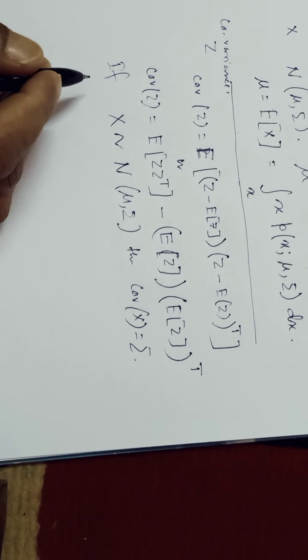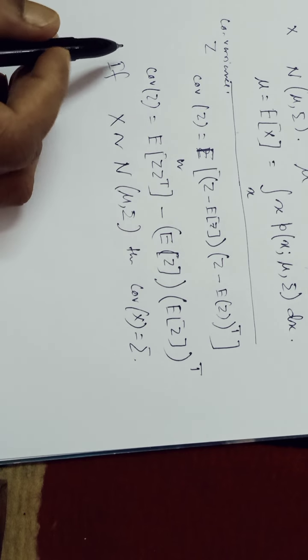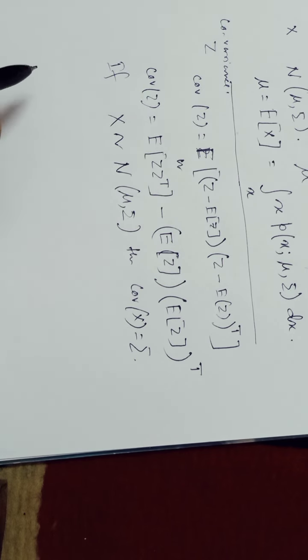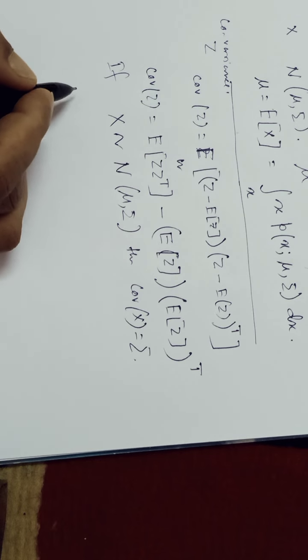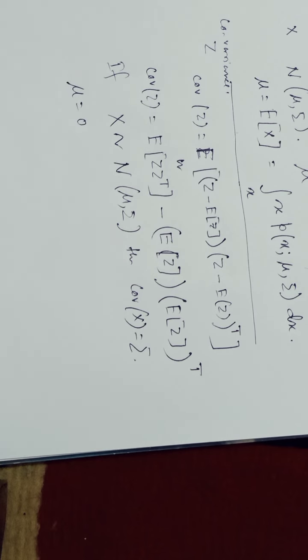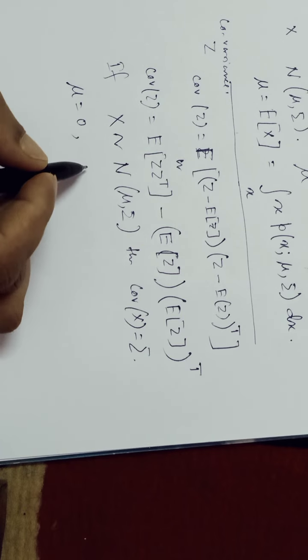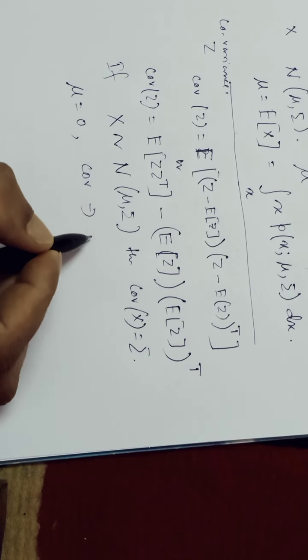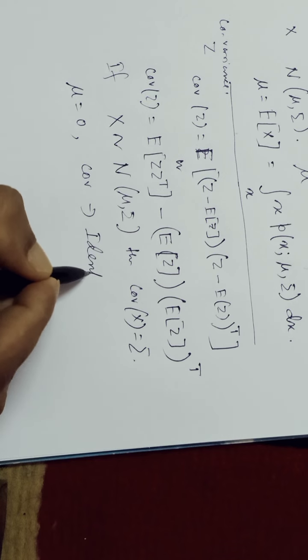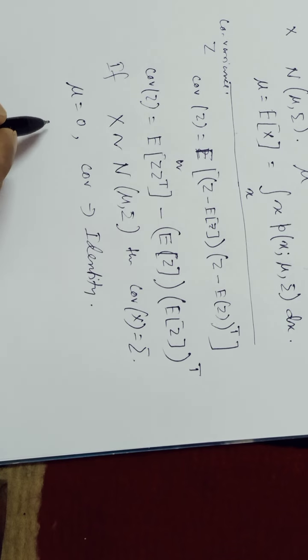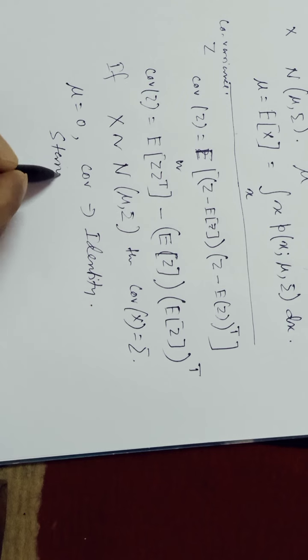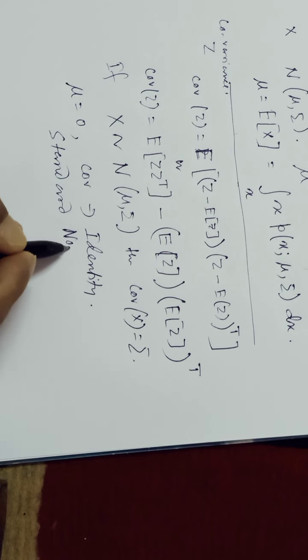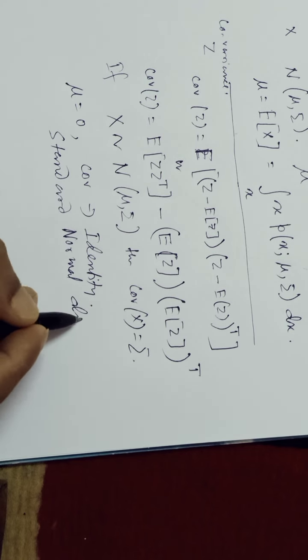So what is a standard normal distribution? For a multivariate Gaussian distribution, if mu equals 0 and the covariance matrix is the identity matrix, then it is a standard normal distribution.